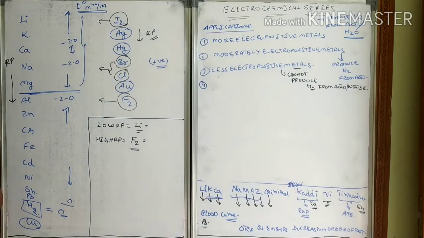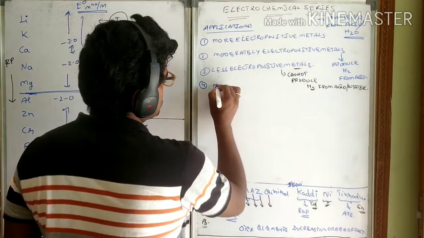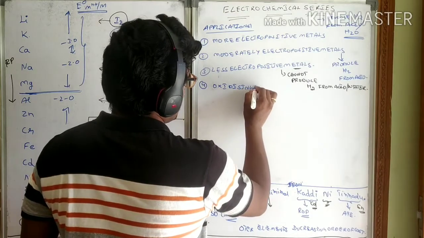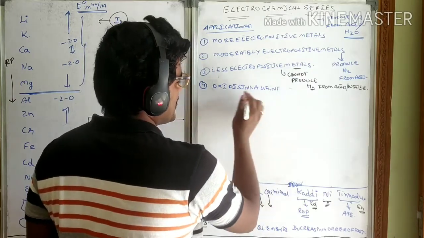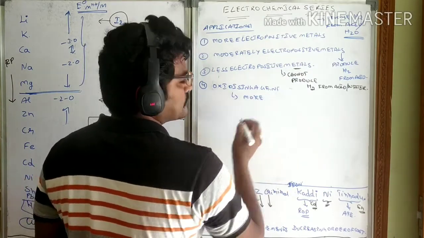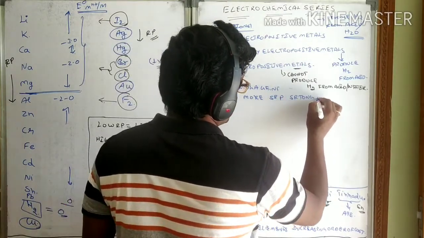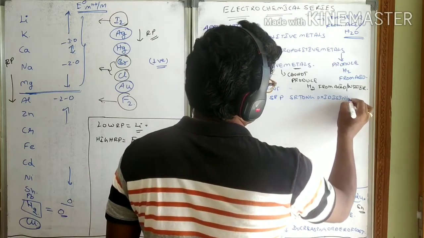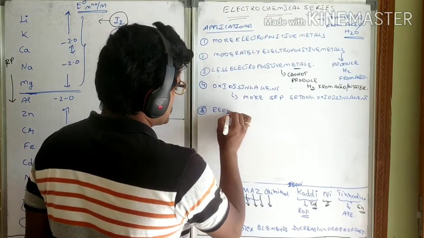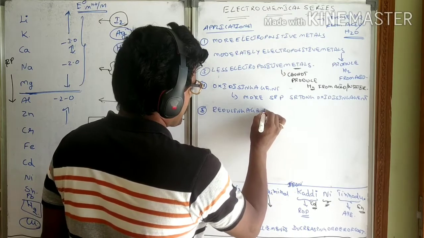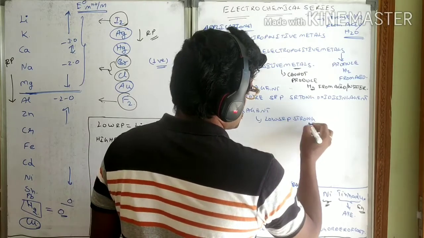That is the thing. Next you see oxidizing agents and reducing agents. Oxidizing agent is directly proportional to SRP: more SRP, strong oxidizing agent. Next one, reducing agent: low SRP, strong reducing agent.